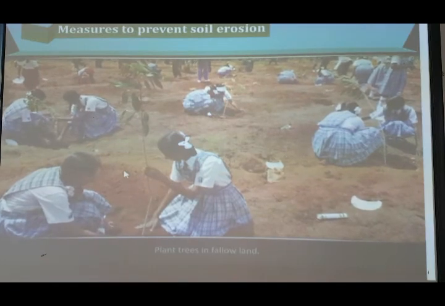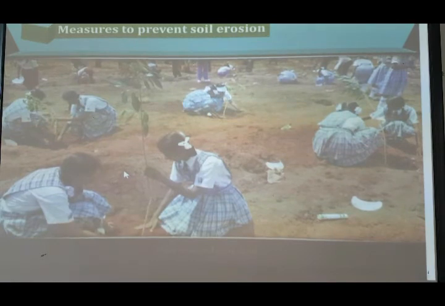Plant trees in the fallow land. Fallow land means what? Fallow land means the land which is not used. It is tilled by the farmers, yes, but it is not used for plantation or any farming. Because it is kept for a few years without any vegetation, so that the fertility of the soil comes back. So on this type of fallow land, some plants or trees have to be grown. So whenever there is heavy rainfall, or strong winds are blown, the soil particles do not get away.